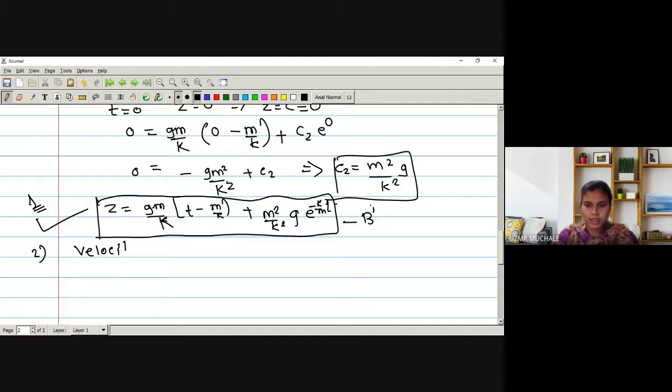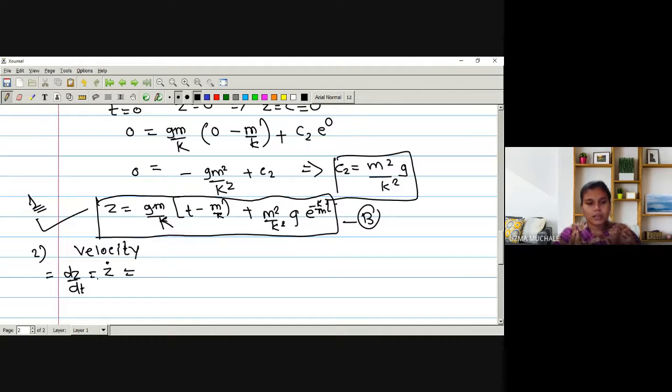Let me call it equation B. So let us differentiate the above equation so that we can find out the velocity of the particle. So it will be z dot. That means we are going to differentiate this equation with respect to t. That will give you the velocity, because simply the z coordinate is sufficient to describe the position of a particle. Hence dz by dt is a velocity.